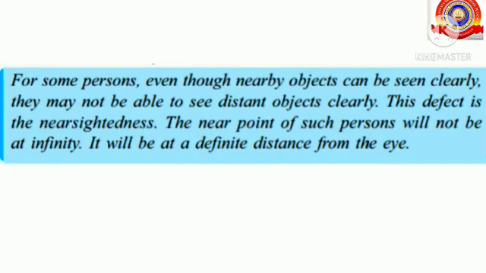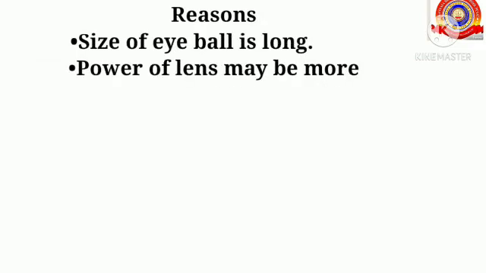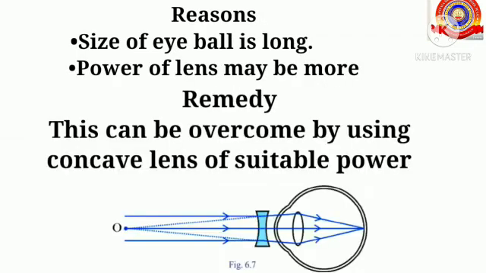The far point of such persons will not be at infinity. It will be at a definite distance from the eye. The reasons behind myopia are size of eyeball is long, power of lens may be more, and this can be overcome by using concave lens of suitable power.